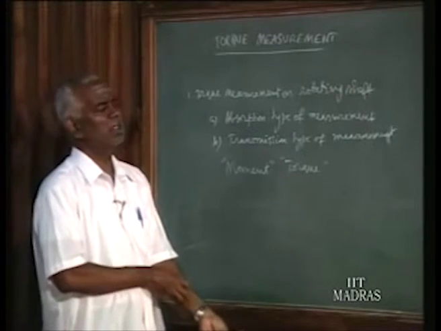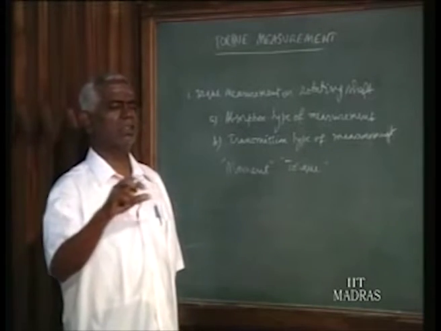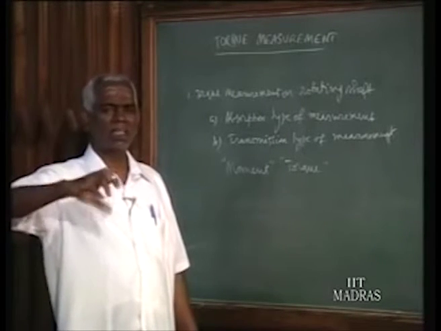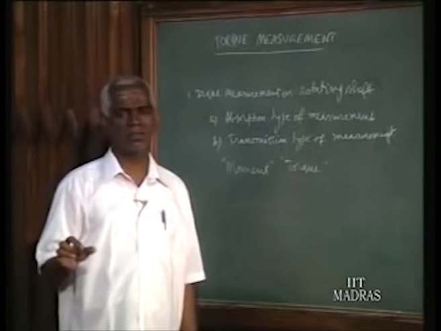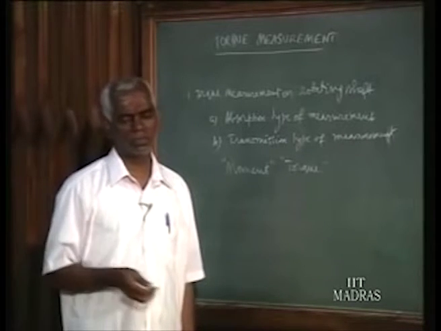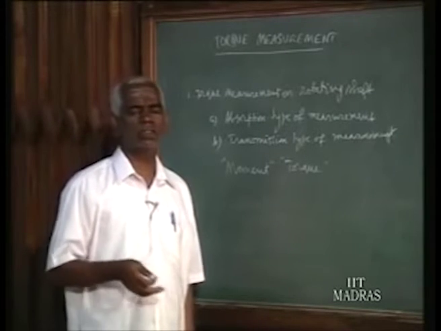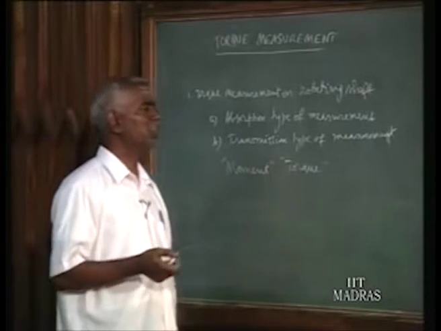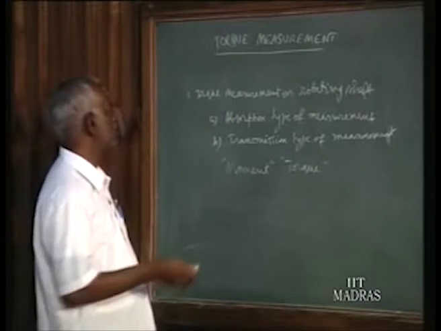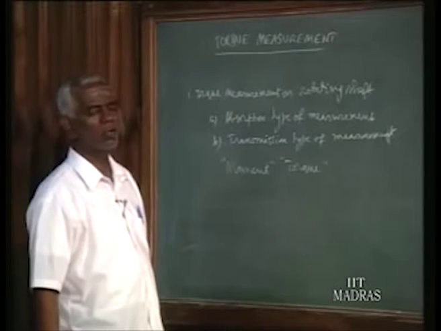Now torque is to be measured in engineering applications under two situations. Sometimes the shaft is stationary, one end is fixed, the other end we apply a torque. Again the shaft gets twisted about the axis of the shaft. Secondly, the shaft may be continuously rotating, 1000 rpm, 5000 rpm or whatever it is, and then also you are supposed to measure the torque. So now we will see the measurement of torque under two different situations, that is when the shaft is rotating, and second situation when the shaft is not rotating.